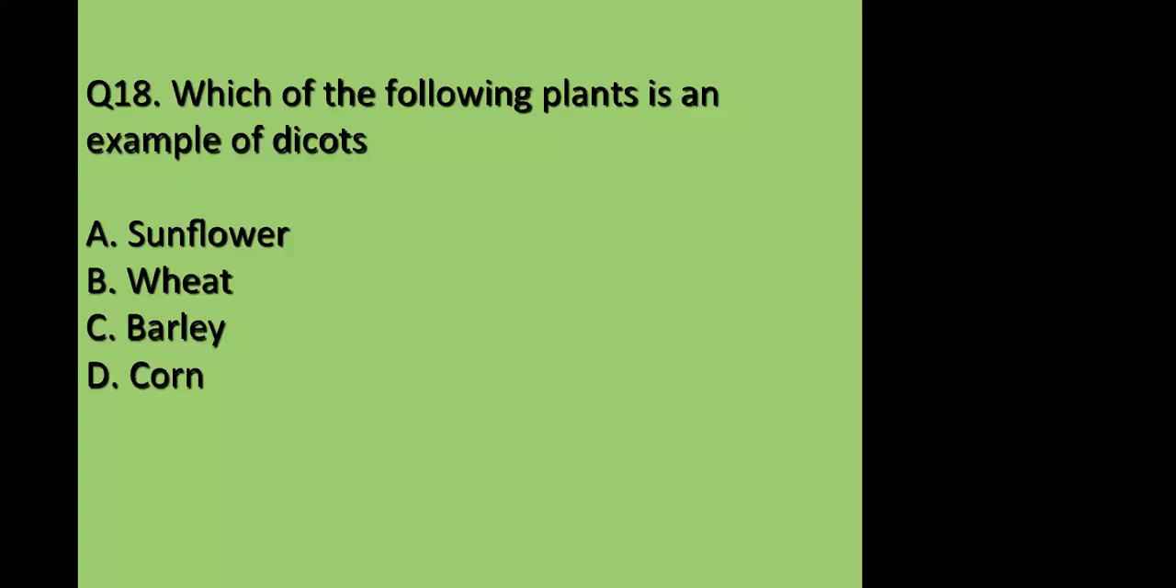In dicots, the seeds have only one cot. Yeah. And monocots have two. What do you mean by mono? Monocots that have two leaves or cotyledons. Seeds that have two cotyledons.